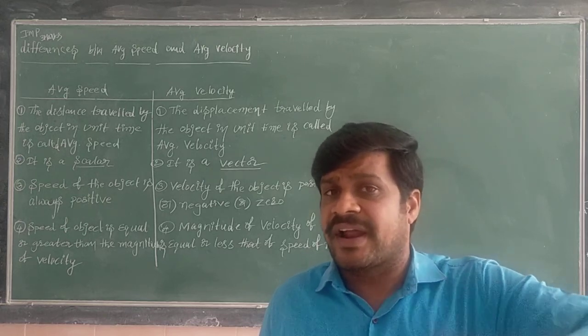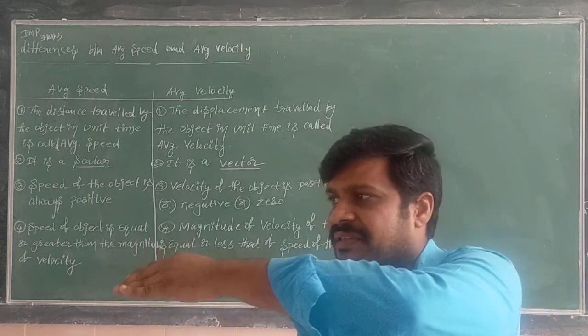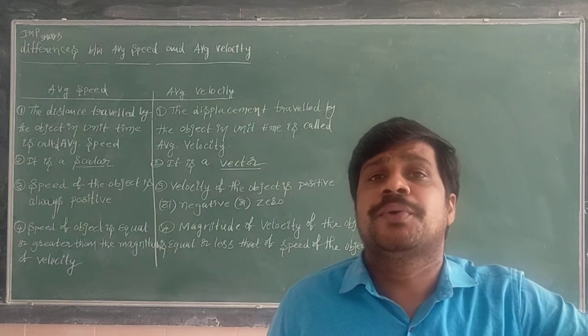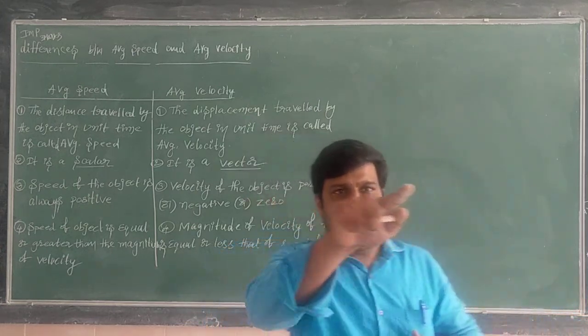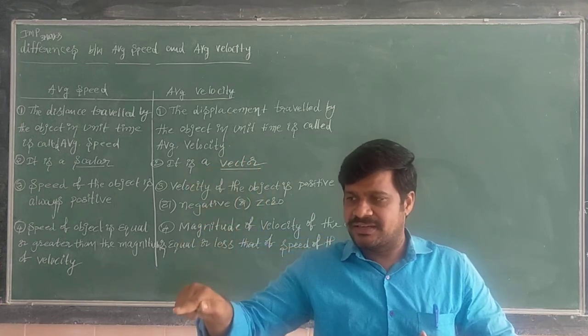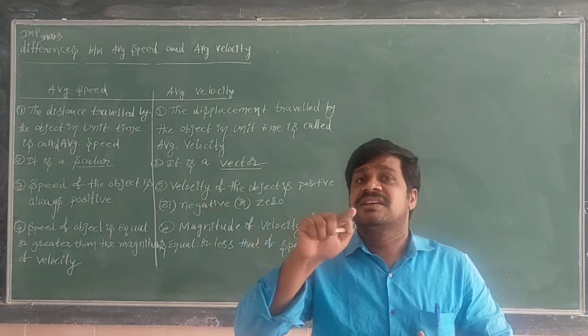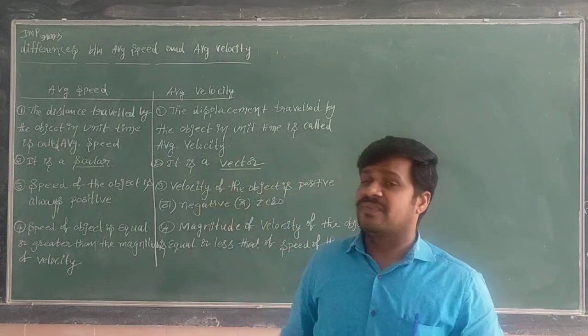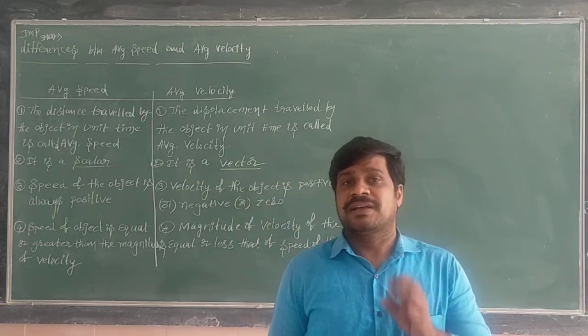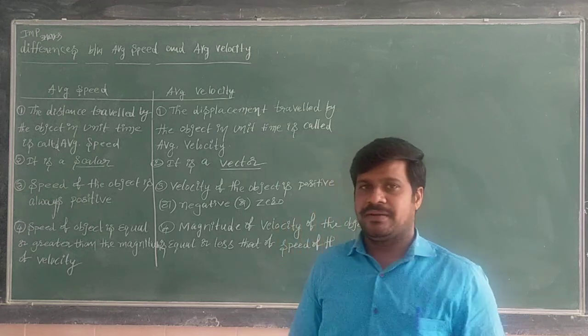Suppose after traveling some distance, the body takes a U-turn, that means the object is moving like this, and suddenly it has turned like this. In that case, speed is greater than the velocity. So this is very important for 3 marks. Just keep it in mind.